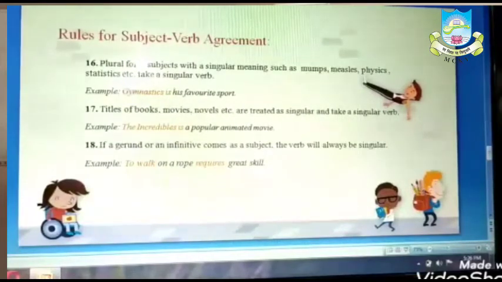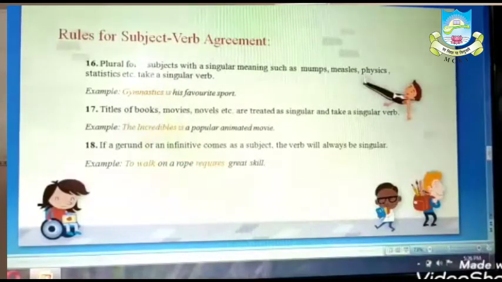Now here is another example I am showing you. Mumps is a contagious disease. Mathematics is a difficult subject. So from here we make out that some nouns which are plural in form but singular in meaning take a singular verb, which is rule number 16.